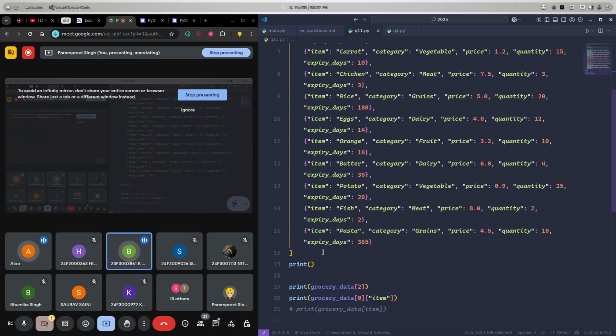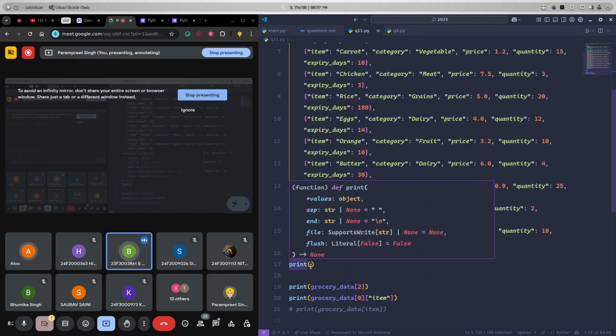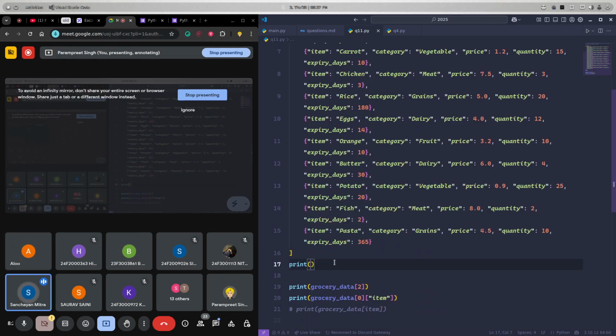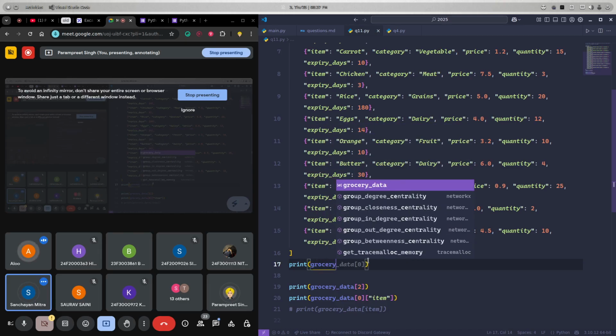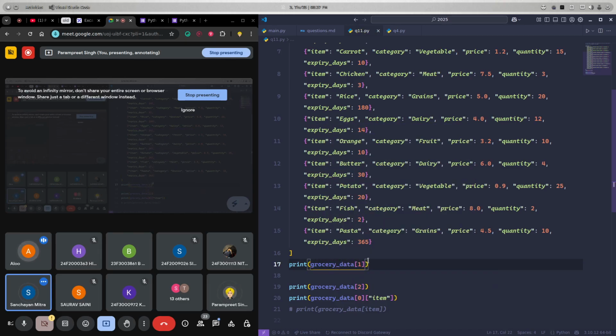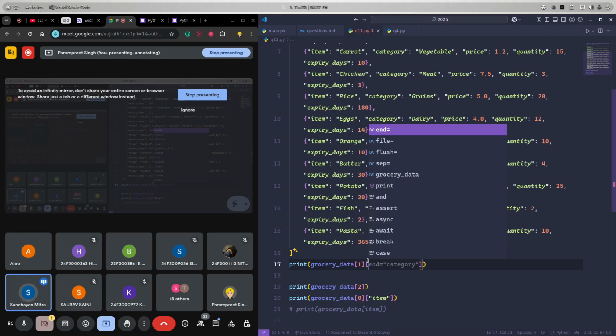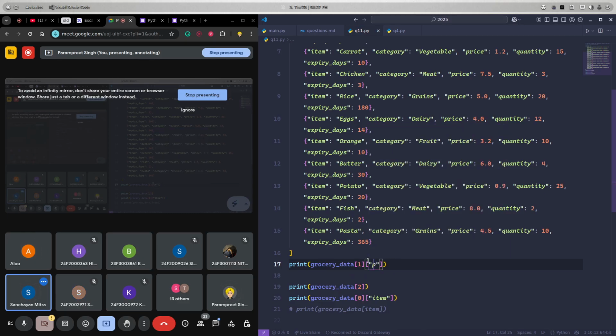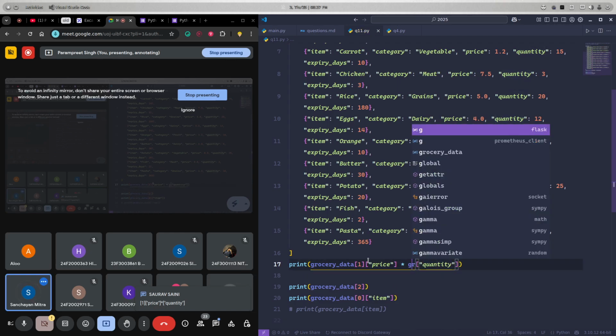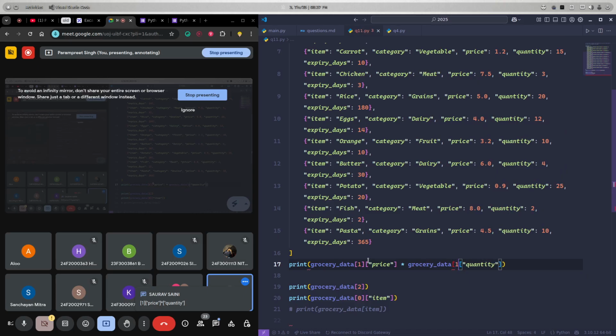We have to use quantity into price. Yes, the code should be grocery data 1, and we have to use both keys: grocery data 1 price, into grocery data 1 quantity.